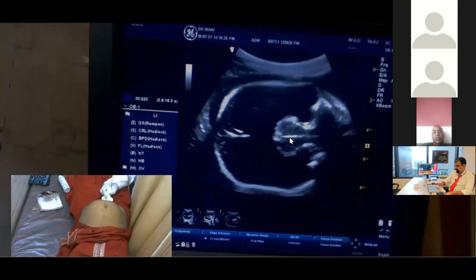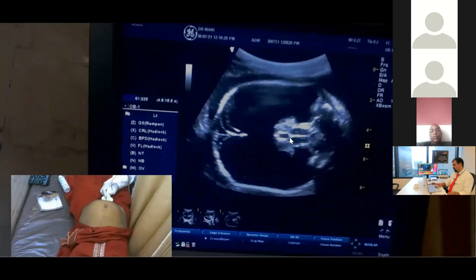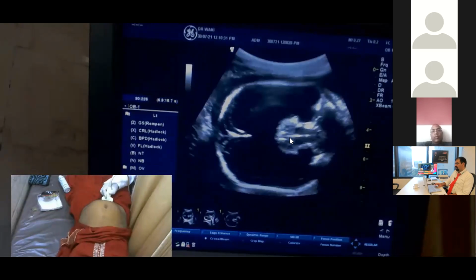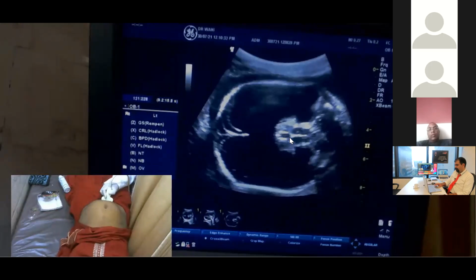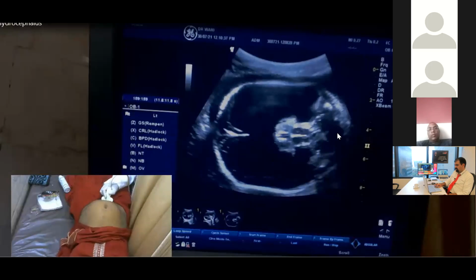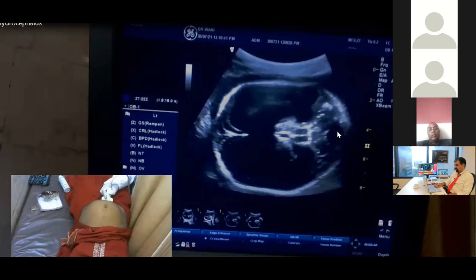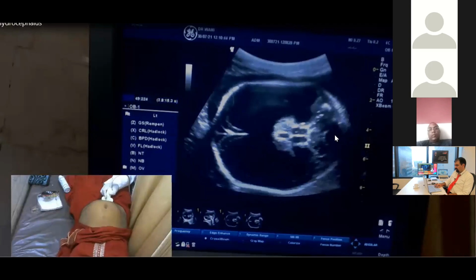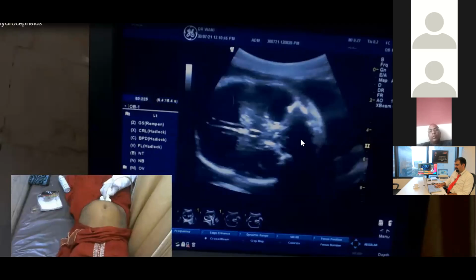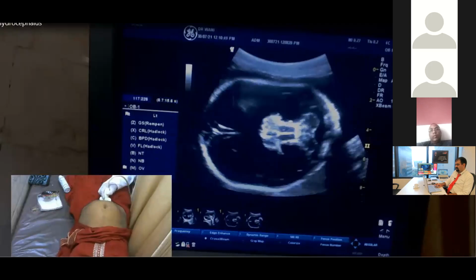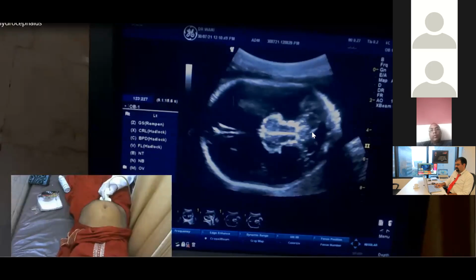Now, when we go to the posterior fossa, we will look for the cisterna magna. This is the cerebellum over here, and this is the cisterna magna. Very beautiful cisterna magna. Now see, this is not obliterated. And this is the vermis. These things we have to see, because if there is a defect at the level of the vermis, then we are dealing with Dandy-Walker malformation, which we have discussed in the server-based course.